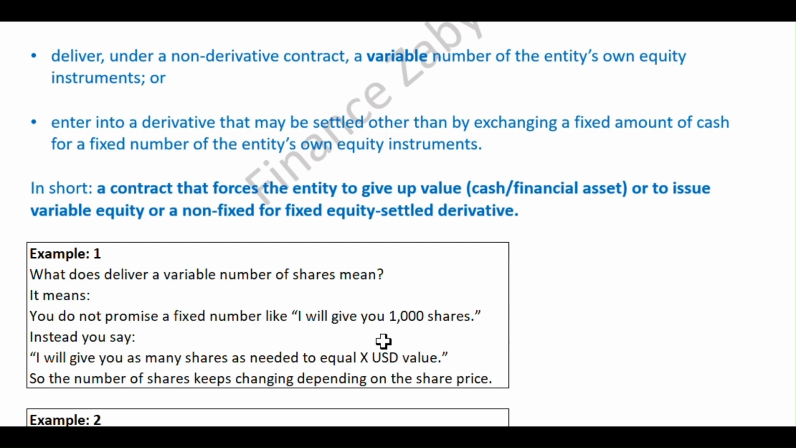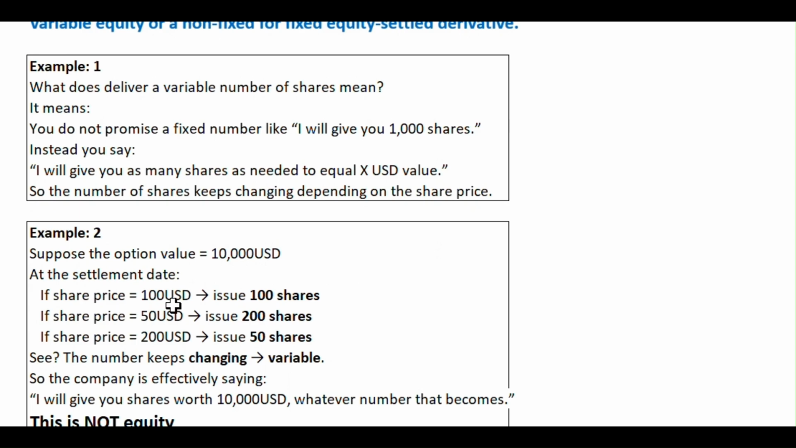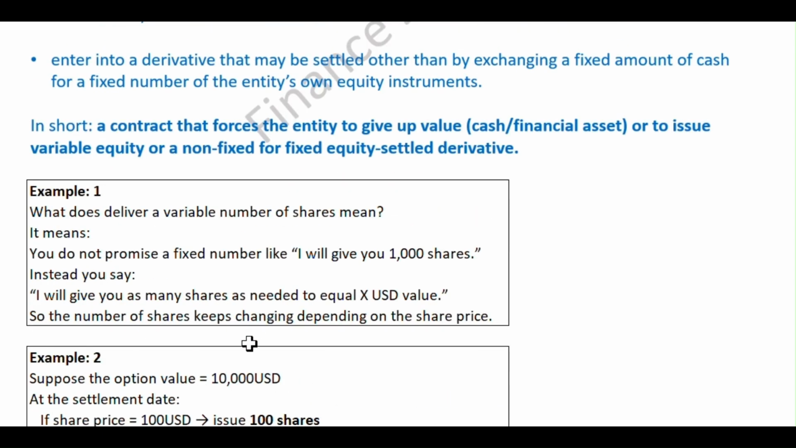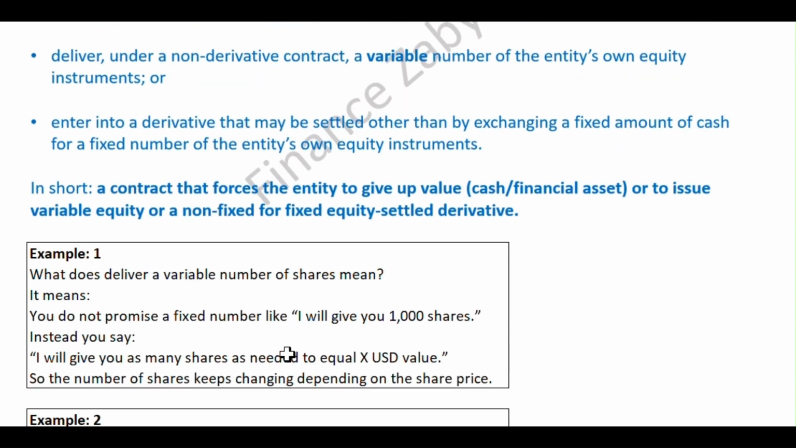So in X value we can assume, for example, 10,000. So in this scenario we say that I will give you shares that carry value of 10,000. The quantity can depend upon the price. So for example, if shares are traded at 100, the issuer will issue 100 shares. If shares are traded at 50, the issuer will issue 200 shares. So with this situation we have variable, we do not fix anything like before.